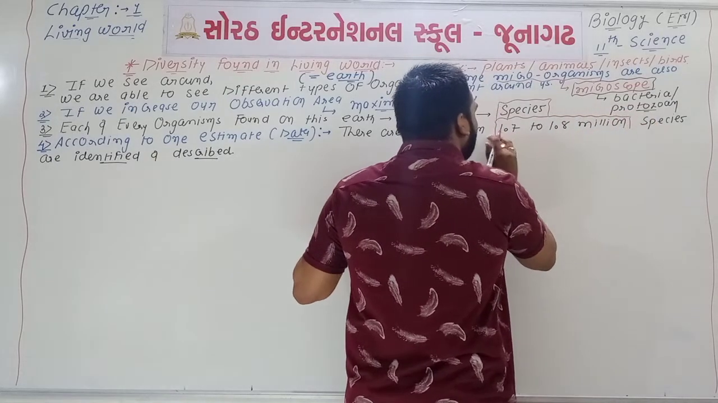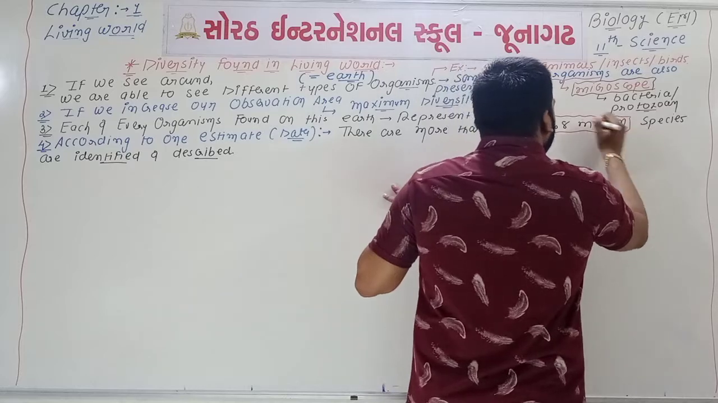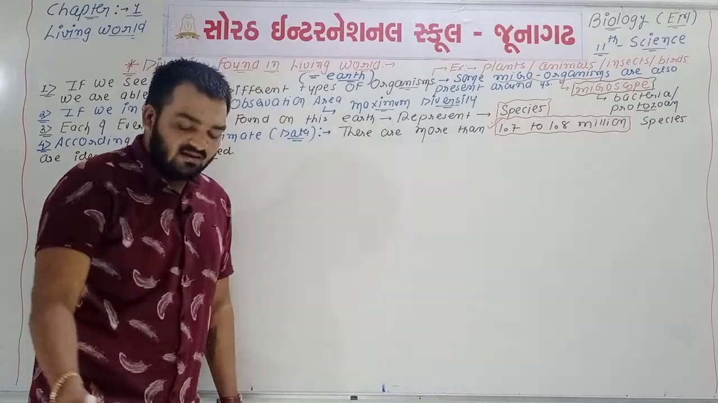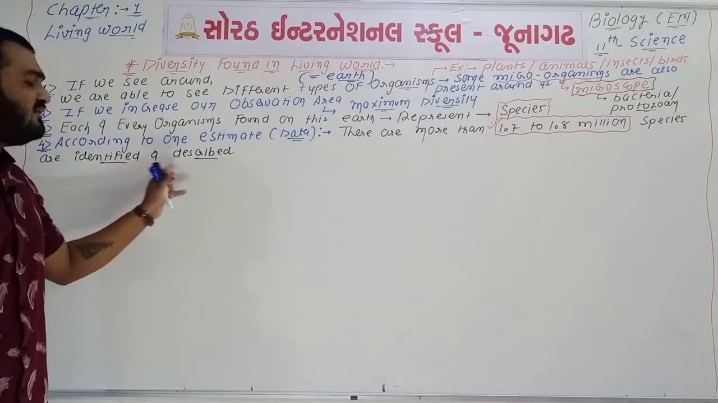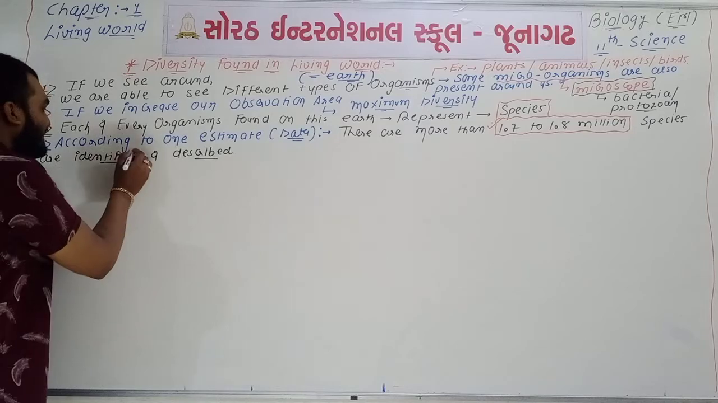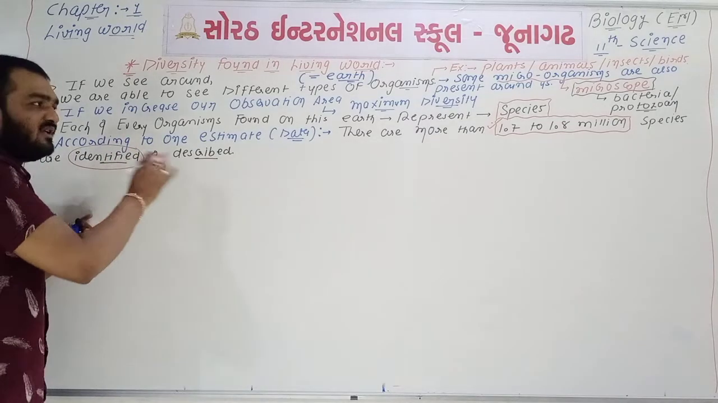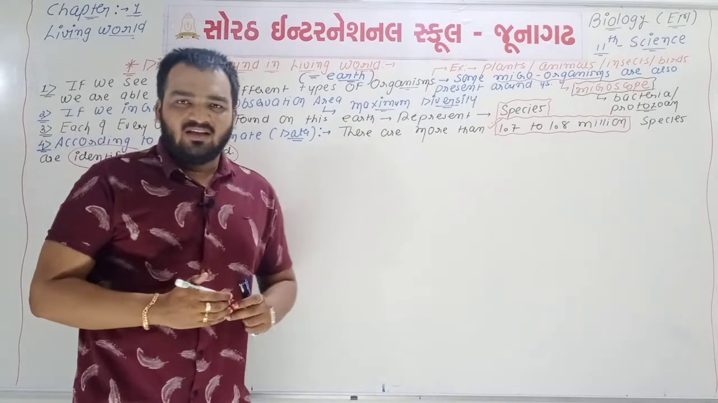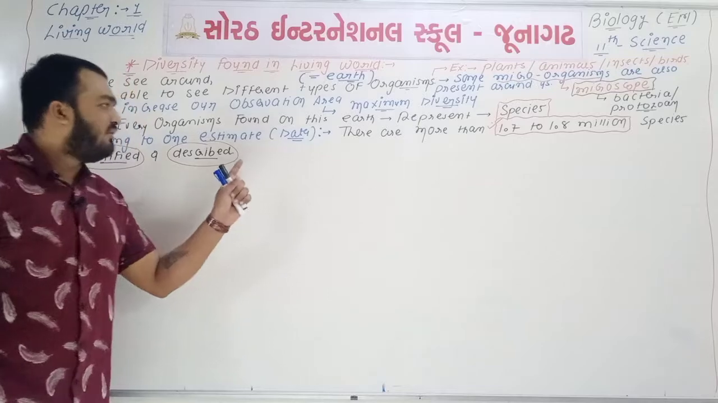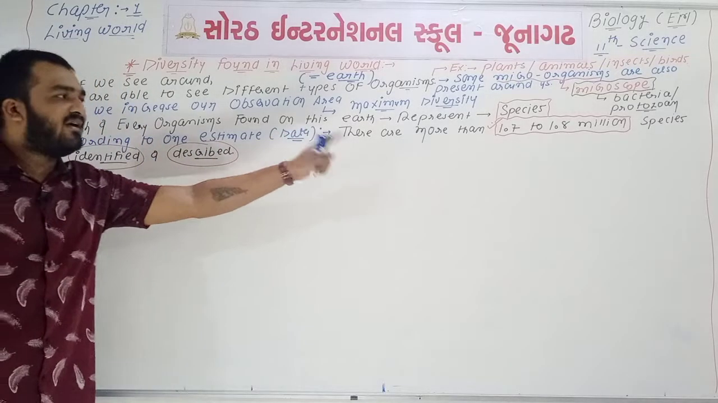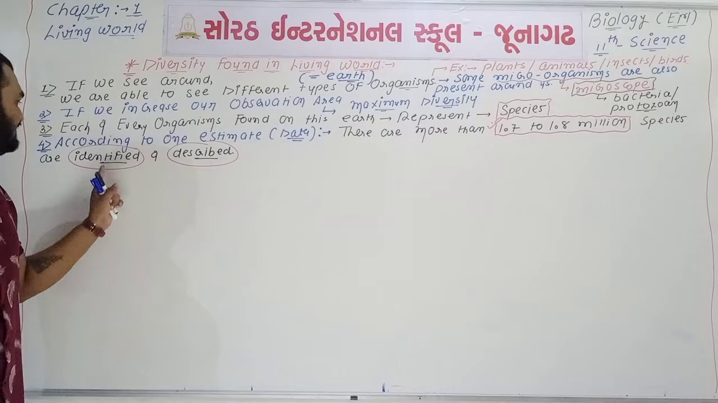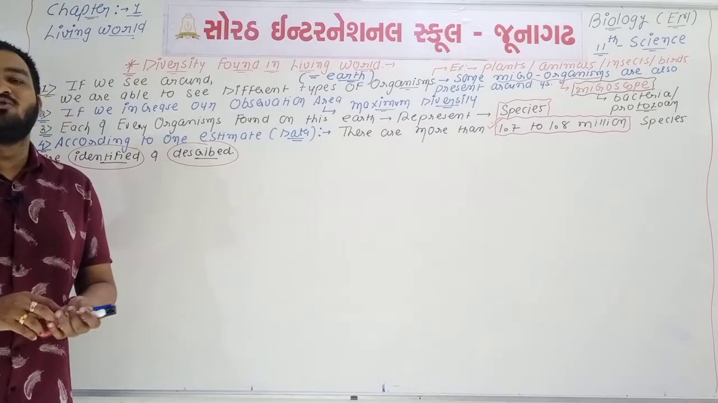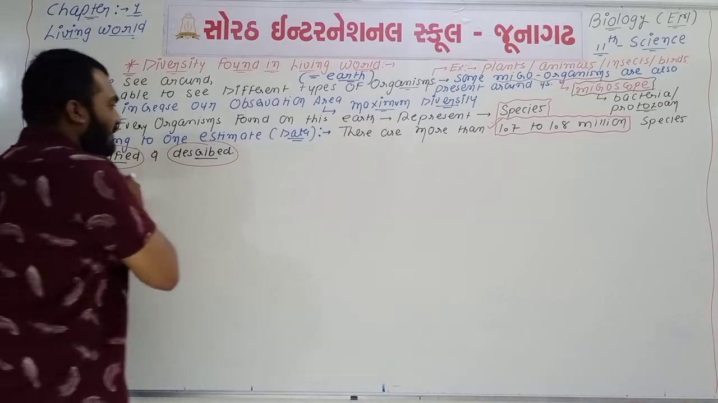It is a one liner question, an MCQ. According to some data, 1.7 to 1.8 million species are identified and described. Identified means the identification of these species is completed and the description of their particular characters is also completed. So you will remember point number 4: 1.7 to 1.8 million species are identified and described according to one estimate. Point number 4 is completed.